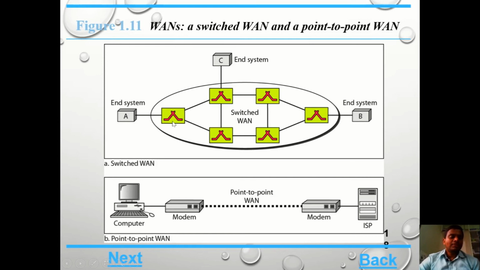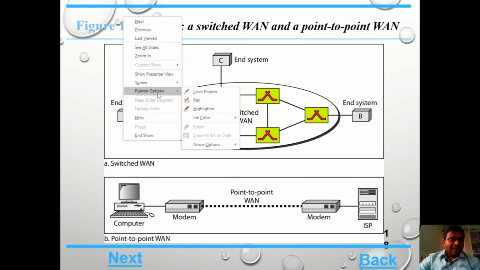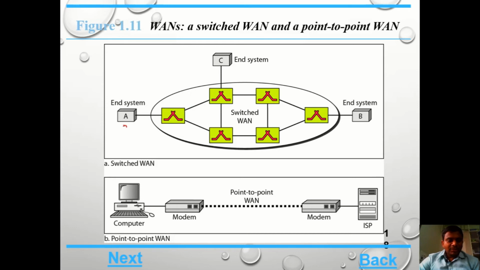Here the transmission process is: whenever source node A wants to send some information to destination node B, it builds a packet of information. The packet has two fields, one is the header and another is the payload. The header contains address information, the source node and the destination node.